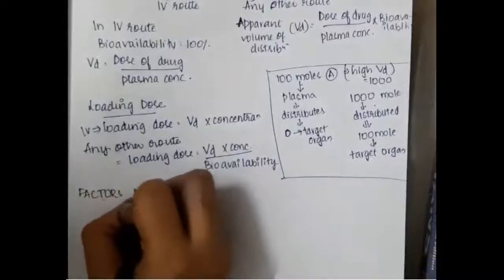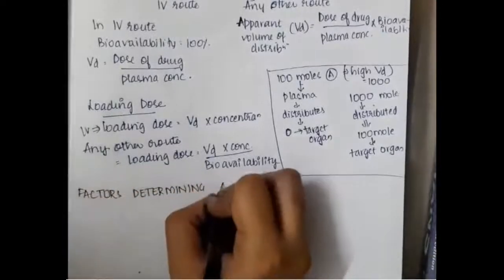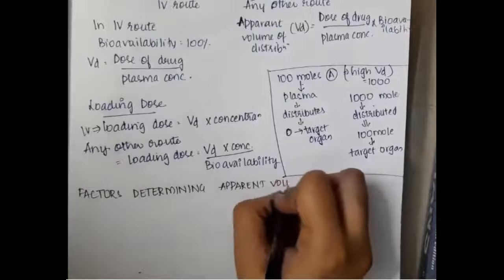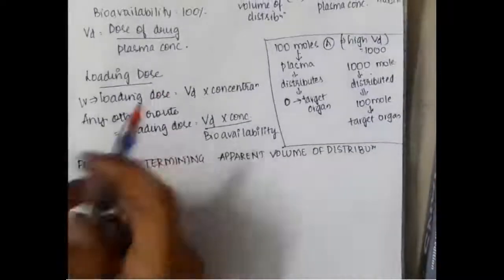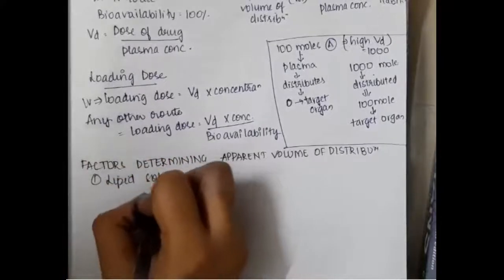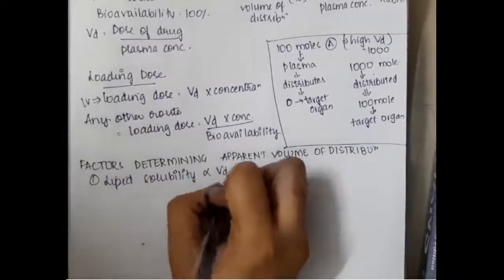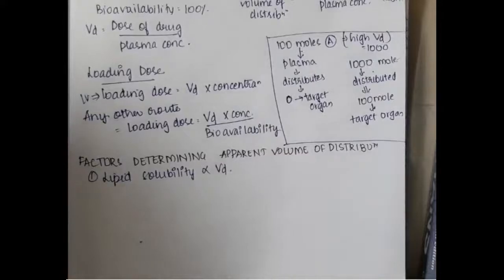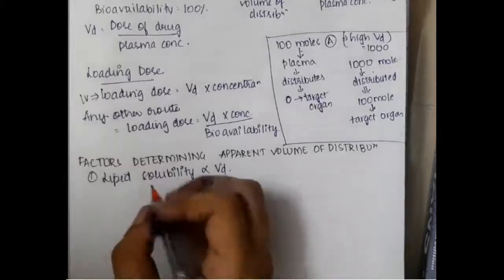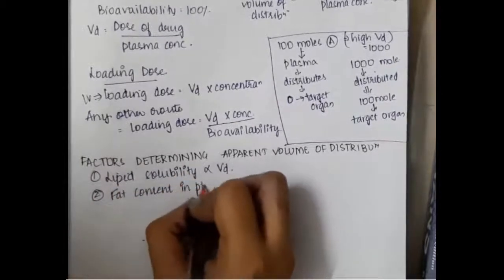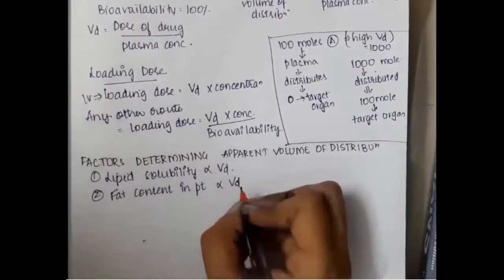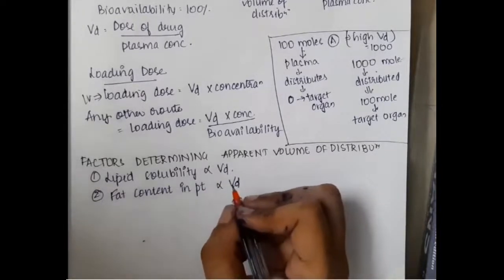The next important topic is the factors which determine the apparent volume of distribution. First and foremost, we have lipid solubility. Lipid solubility is directly proportional to apparent volume of distribution. The more lipid soluble the drug is, the more easily it crosses the membranes and gets deposited in the interstitial fluids of our body. Then the fat content of the patient's body is directly proportional to volume of distribution.